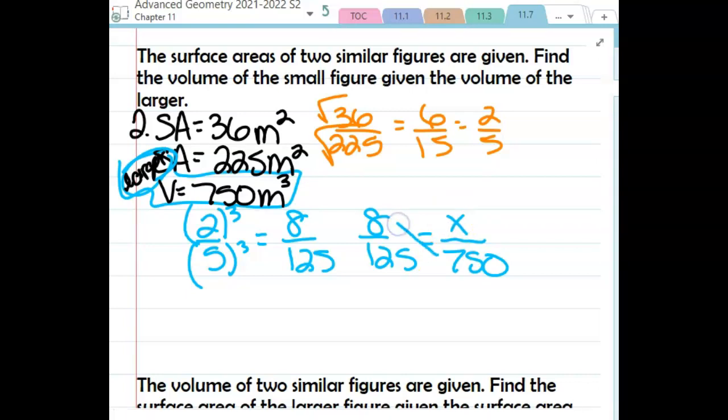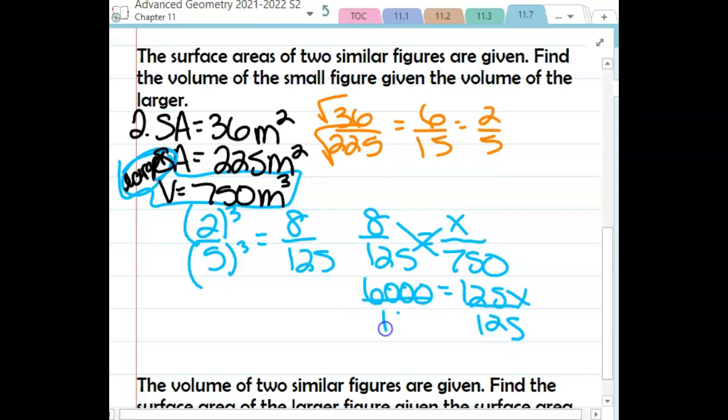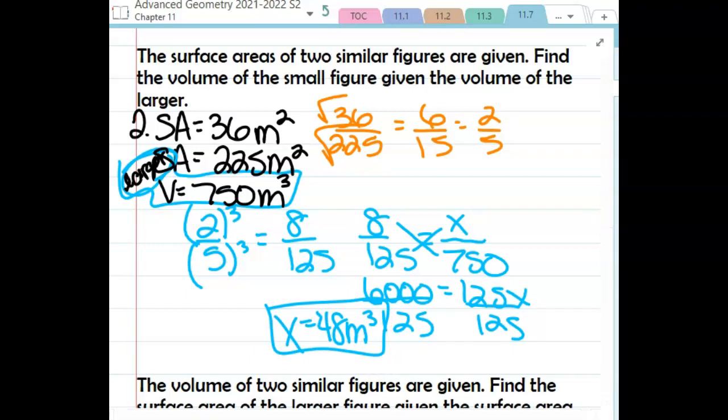And then to solve our proportion, I could take 750 times 8, which gives me 6,000. 125 times x just gives me 125x. Divide by 125, and we should get 48 meters cubed for that other volume.